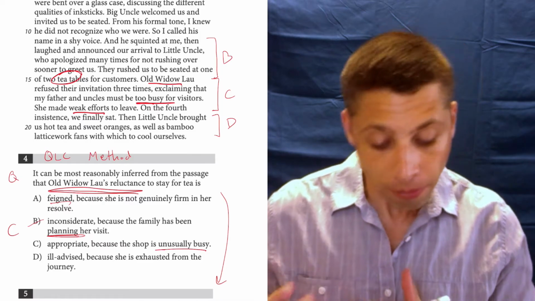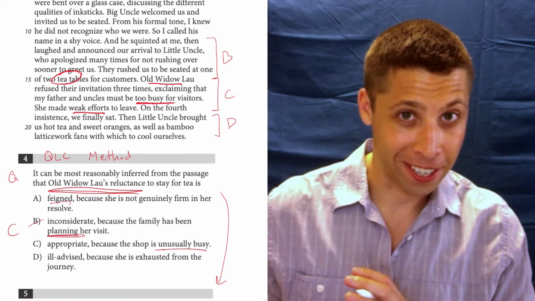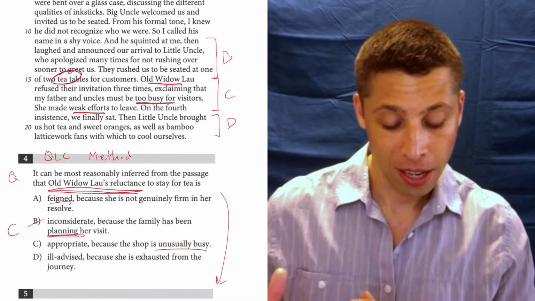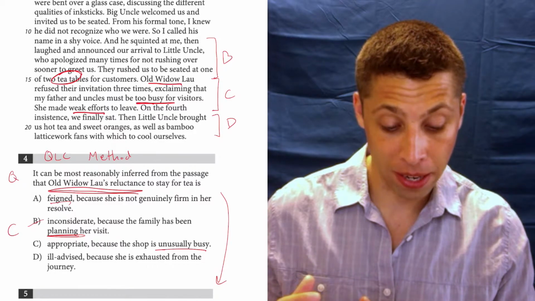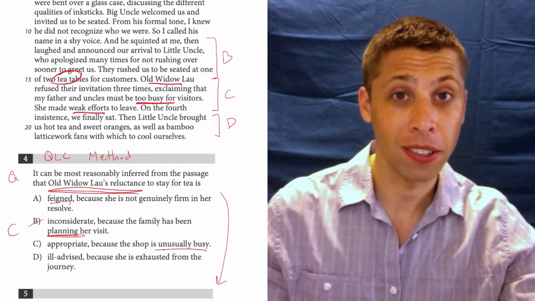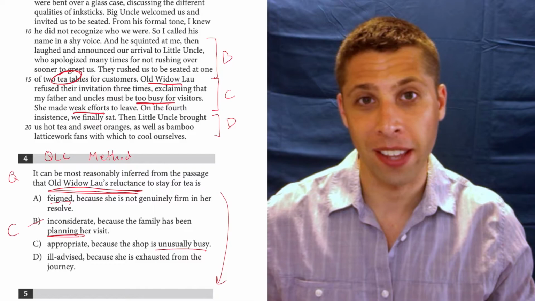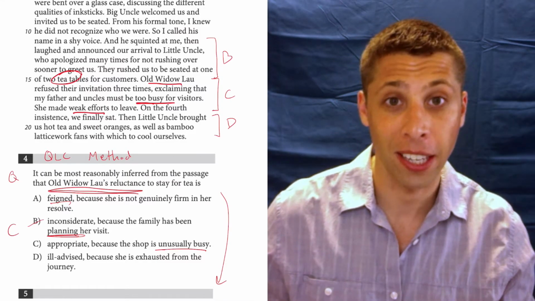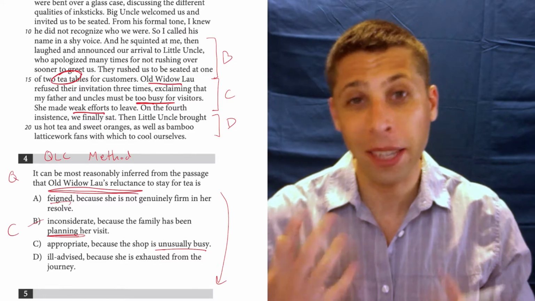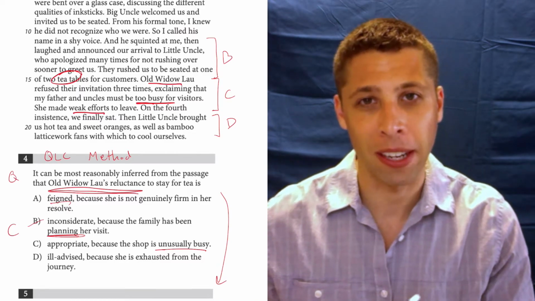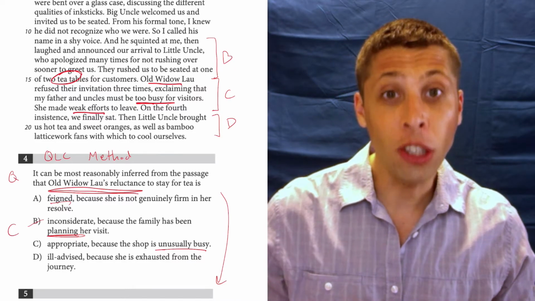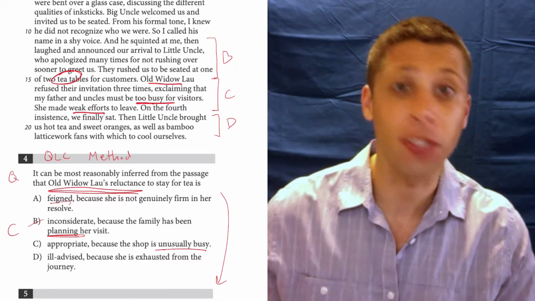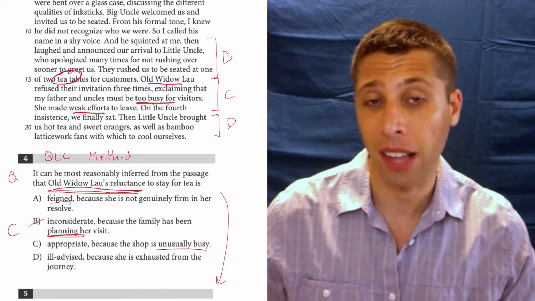Well, if you're good at the SAT, you would actually notice that those ideas don't match correctly. So it's one thing for them to be too busy at this particular moment. But it's another thing for the choice to say that that is unusual for them to be busy, right? We don't know what the current circumstances are like compared to what things are usually like. That comparison isn't being made here. And unusually is a comparison word. It's saying that things now are different than they usually are. We're not really getting that from these lines.